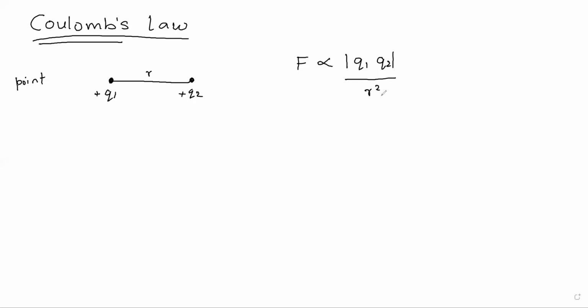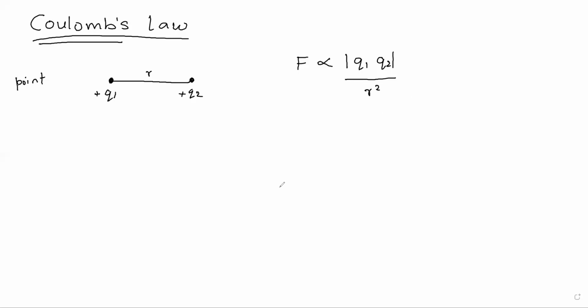Is it clear? I'll repeat it again, you can note it down. Coulomb's law states that the electric force between two point charges kept in air at a distance of r from each other is directly proportional to the product of the magnitude of charges and inversely proportional to the square of the distance between them. And this is the expression for Coulomb's law.